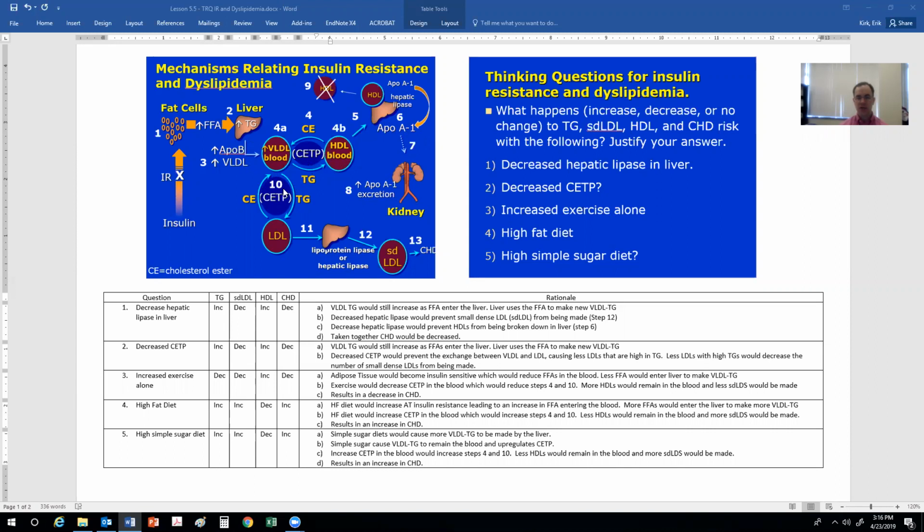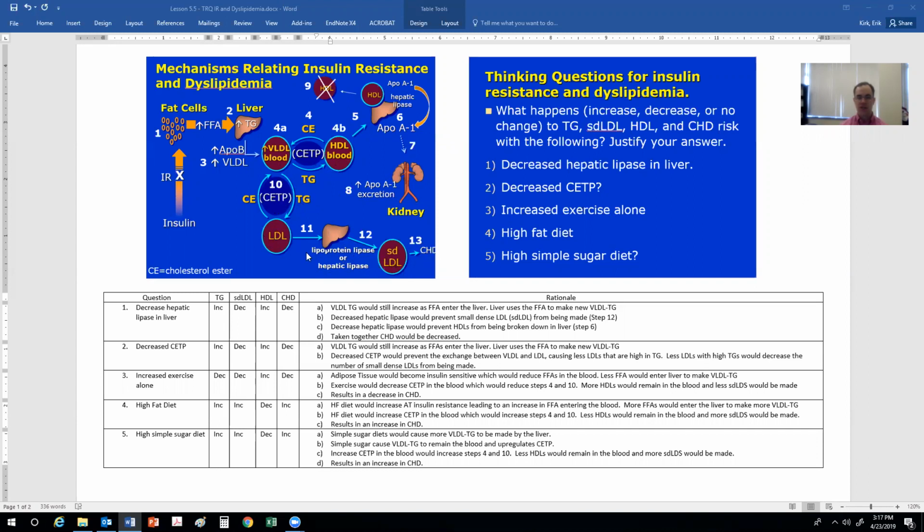It would also cause an increase in CETP exchange between VLDL and LDL, with LDL becoming triglyceride rich, and in effect causing the LDL to be changed into small dense LDL. So essentially you'd have an increase in step number 4 and step number 10. As a result, with less HDL and more small dense LDL, you'd have an increase in coronary heart disease risk.